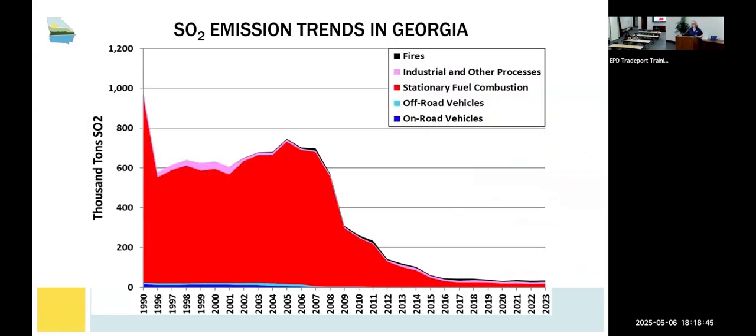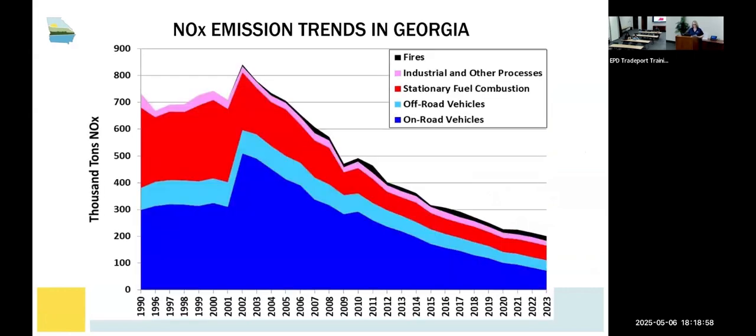By collecting emissions information, we can see that over the last 30 years, there has been a 95% reduction in SO2 emissions, the majority of which have come from shutting down or controlling coal-fired power plants. When you look at our NOx emissions, you can see that there's been a 75% reduction. These reductions come from controls on power plants and from EPA regulations requiring cleaner cars.